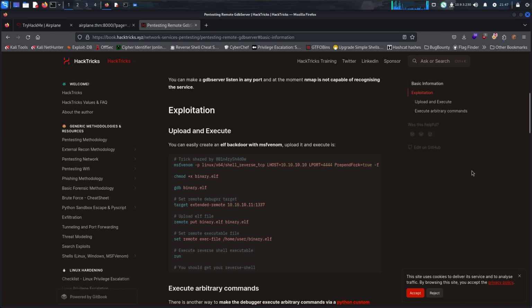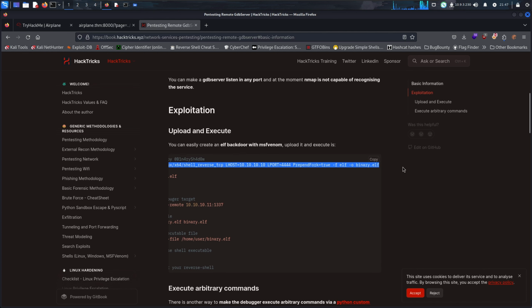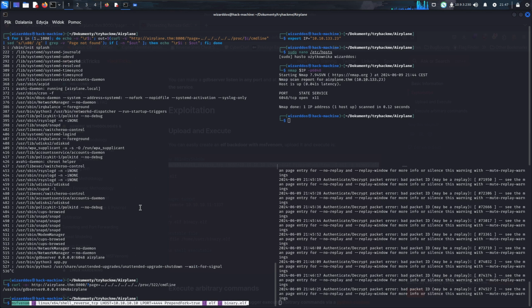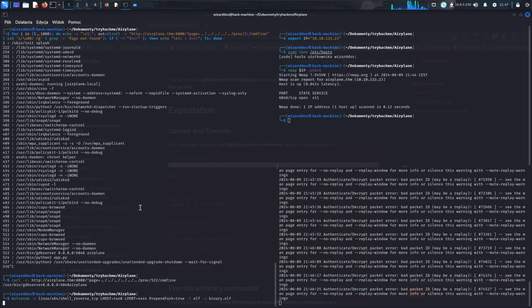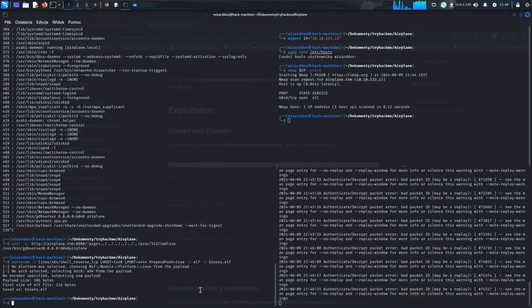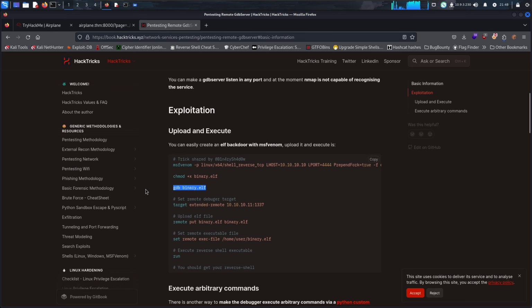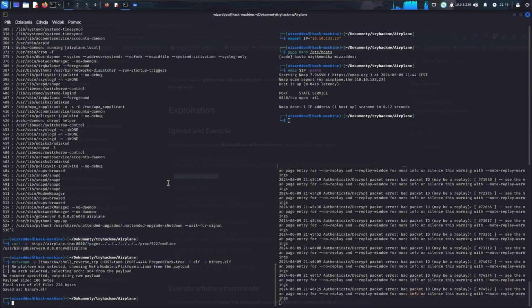We're gonna connect to it, but first we need a binary to execute. Let's copy this one, which is the Metasploit msfvenom payload, and replace the IP with the interface. TryHackMe runs on tun0, so I'm gonna put just tun0 here. This binary gets created. We can wait for a while. Alright, binary is there. Now, as it says here, we can change the permissions, so everything's good.